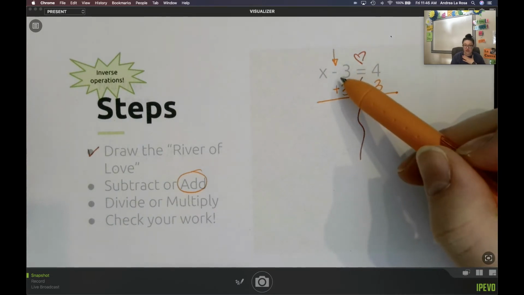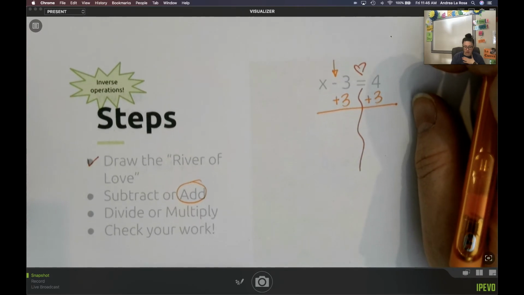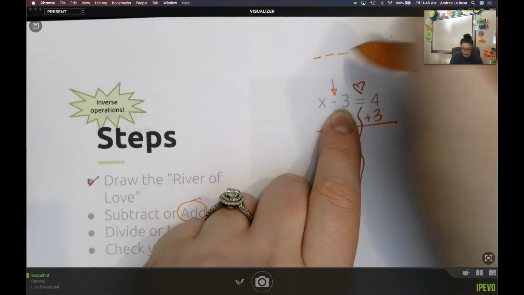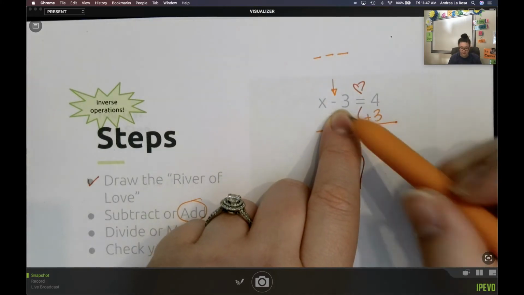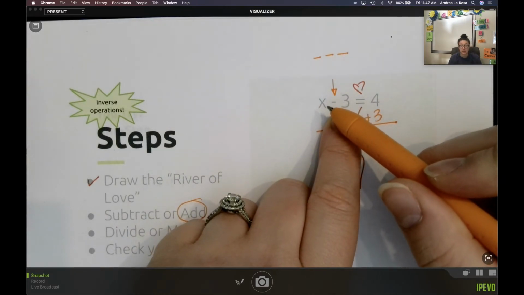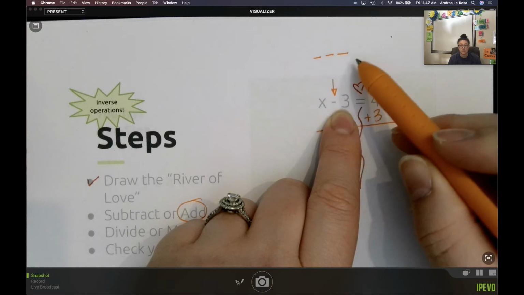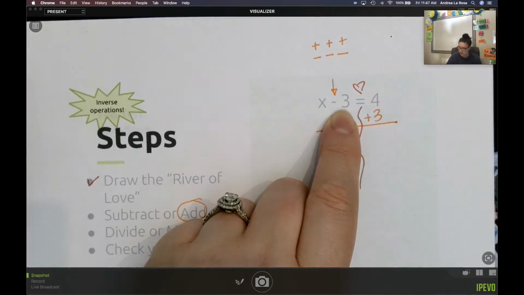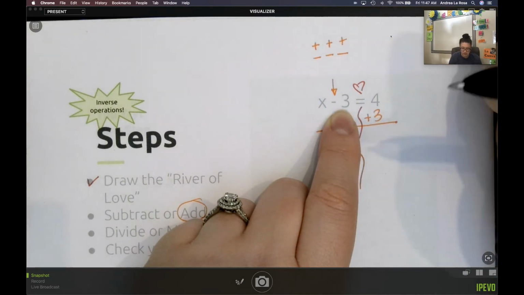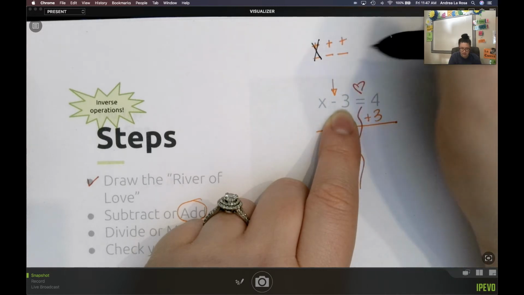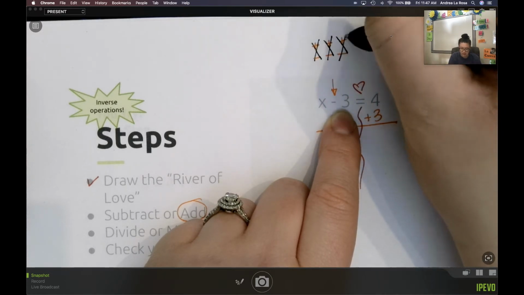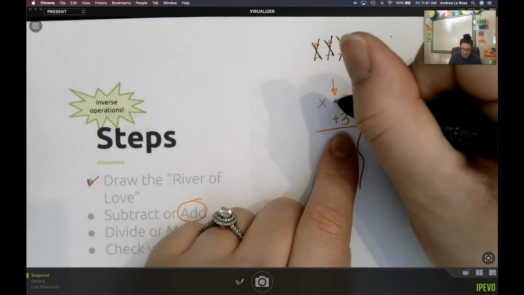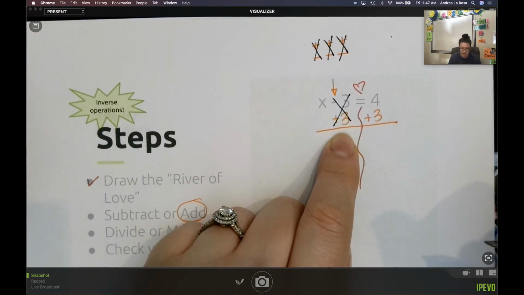When I'm adding this 3, I'm making what we like to call a zero pair. My equation starts off with 3 minuses, but I'm trying to isolate that x. I want to get it all by itself. So to get rid of 3 minuses, if I make 3 pluses, we know a plus and a minus, a positive and a negative, cancel out. They eliminate each other. They make zero pairs. So when I'm subtracting 3 and adding 3, they eliminate. They make a zero pair.